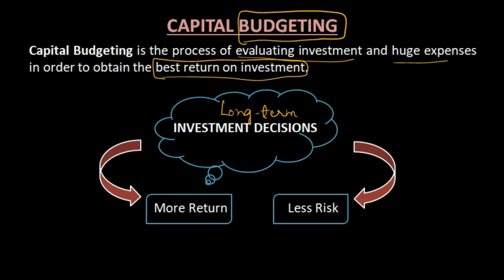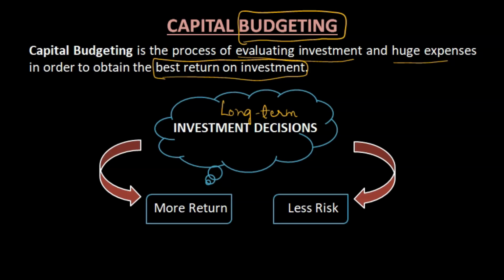We have money, we have to spend it somewhere, and that is for a long time period. Because the word capital is involved here, and capital is a huge amount, it is for a long time period also. So it is not just within 1 year, 2 years, 3 years, no, it's 5 years or more than that.